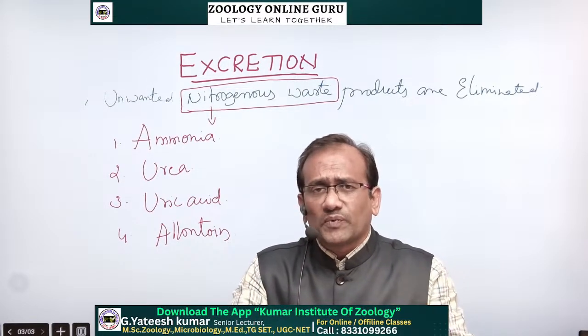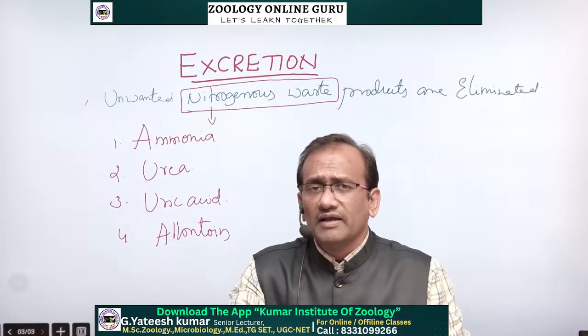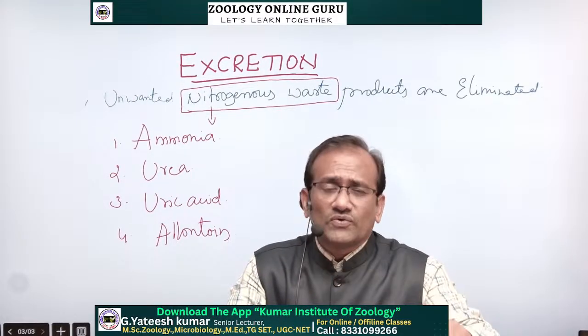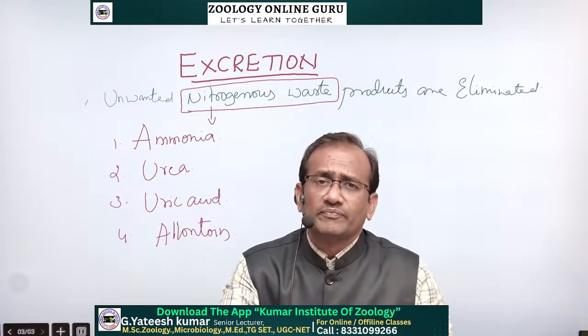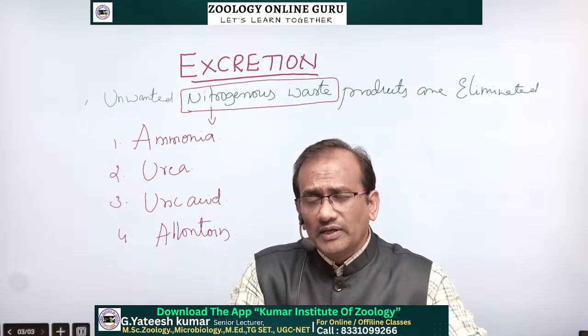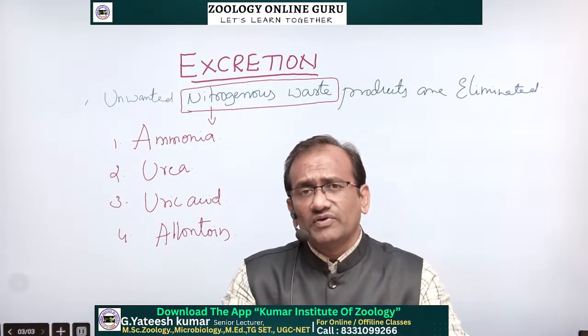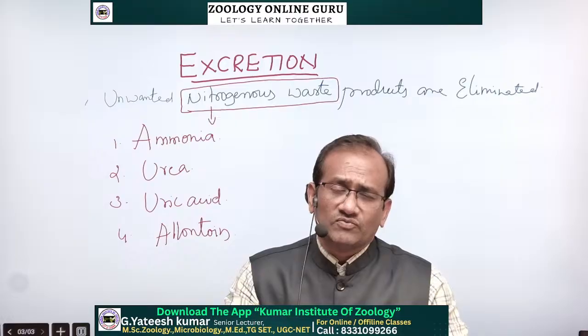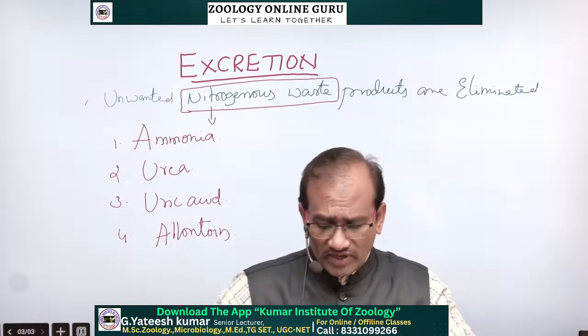How do these nitrogenous products enter into our body actually? What is the source of nitrogenous substances we are taking into our body? Very simple, the nitrogenous substances we take in as food material are called proteins. Proteins are made up of amino acids.